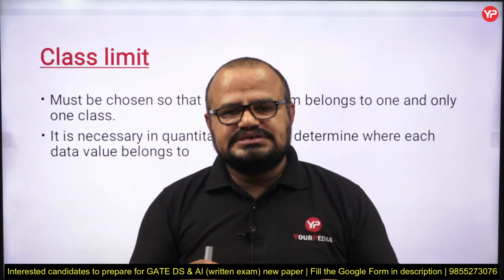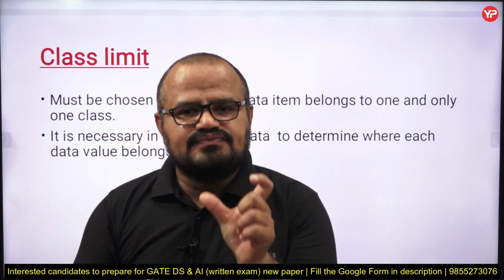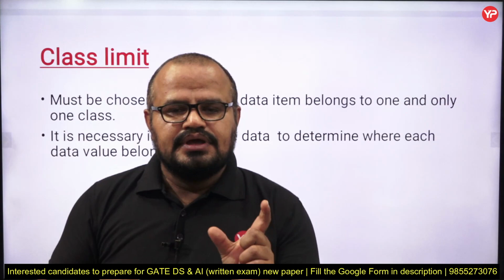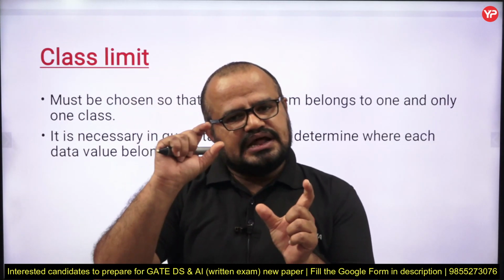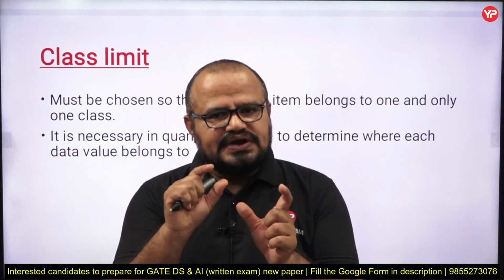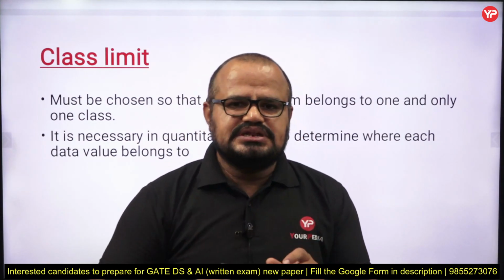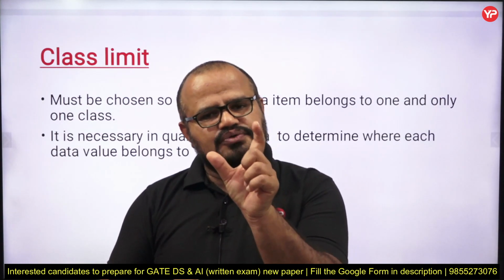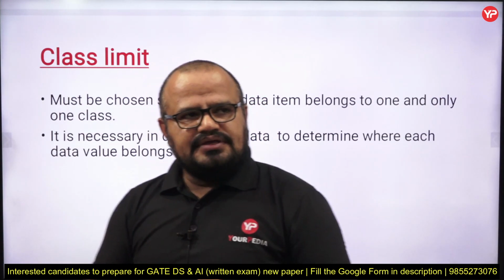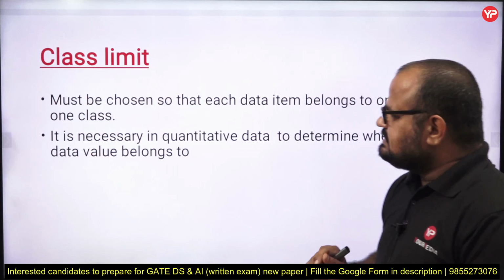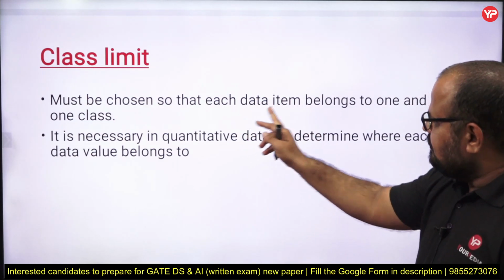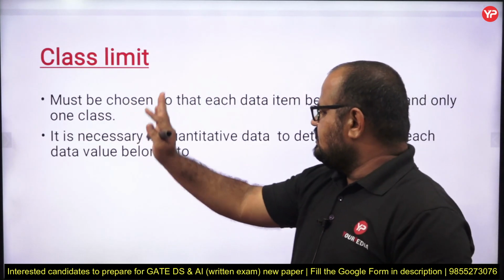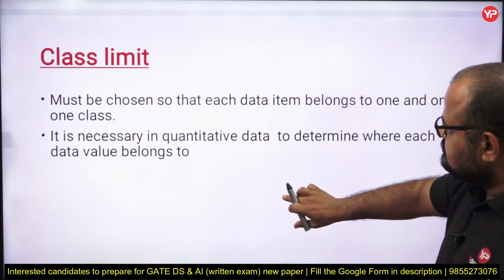We cannot consider one class of 10 to 14 days and the next class of 12 to 16 days, because there is a chance that a data value of 13 exists in both class intervals, 10 to 14 and 12 to 16. That's the point of class limit: each data item must belong to one and only one class.